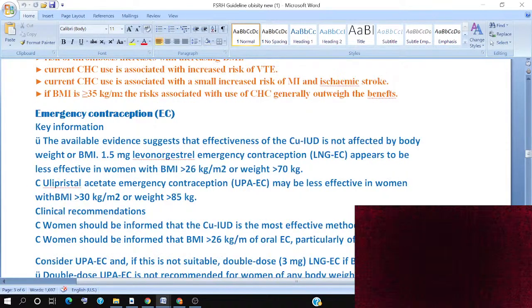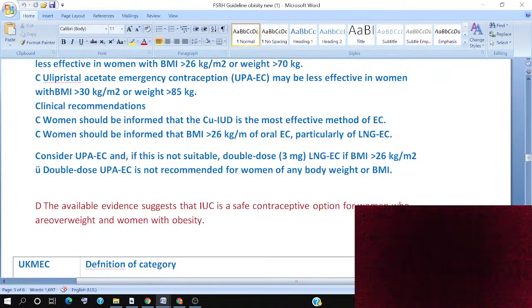So here the clinical recommendation is that the woman should be informed that the copper IUD is the most effective method and should go for it as emergency contraception. The woman should be informed that if the BMI is more than 26 kg/m², oral EC, particularly LNG-EC, should be prescribed. And consider the woman with UPA emergency contraception; it is not suitable to use a double dose of 3 milligrams.